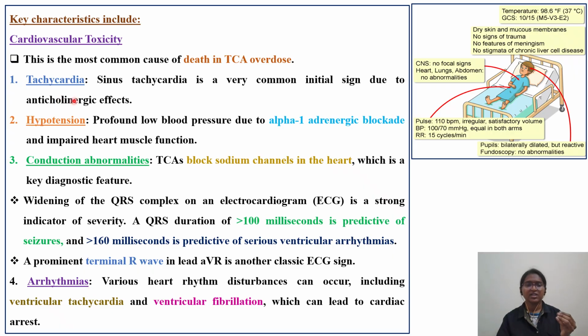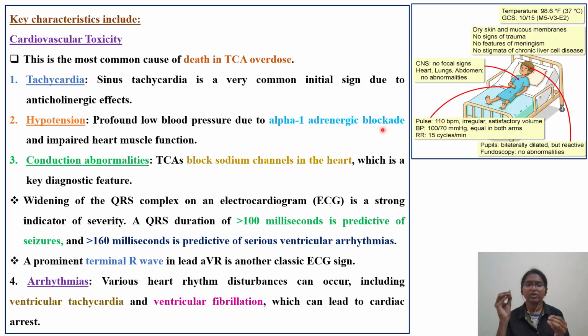Coming to tachycardia, sinus tachycardia is a very common initial sign due to the anticholinergic effects. So TCAs behave like anticholinergic drugs. What are the characteristic features of anticholinergic drugs? The same as those of the tricyclic antidepressant. Coming to hypotension, profound low blood pressure due to alpha 1 adrenergic blockade.